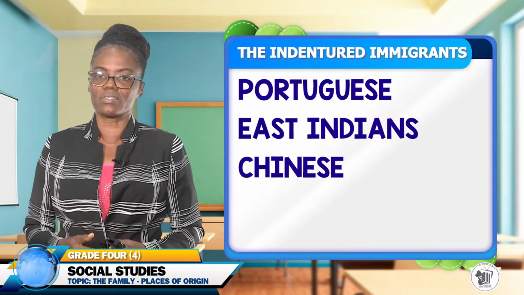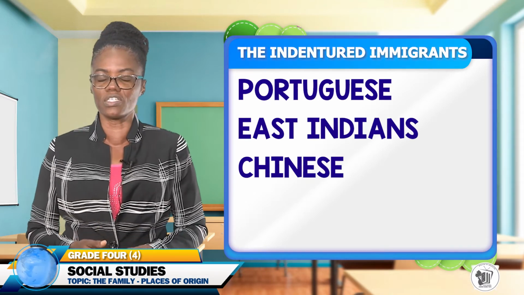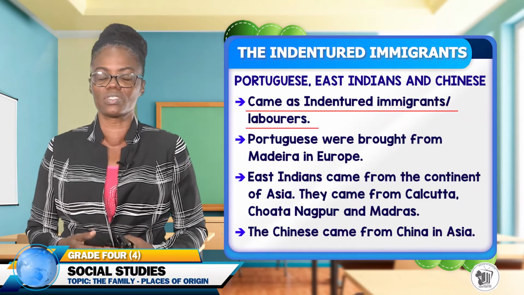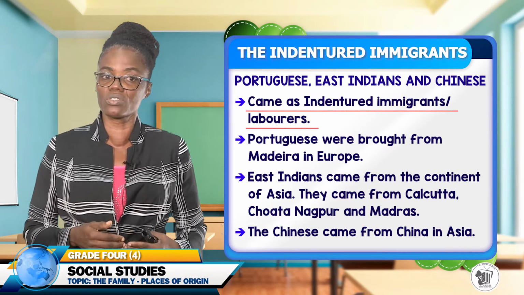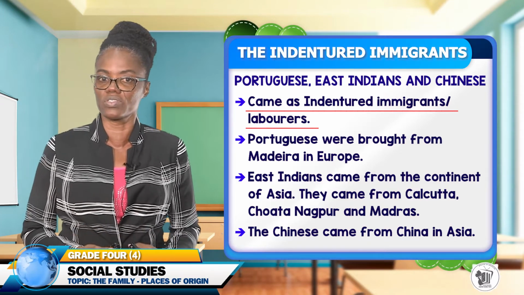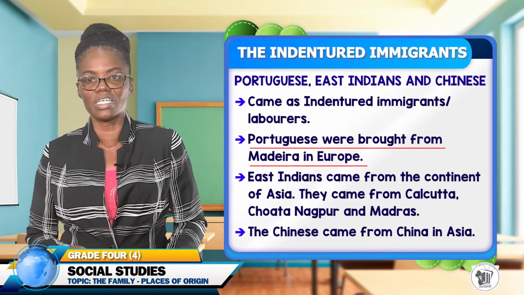Next, we will look at the last three ethnic groups: the Portuguese, the East Indians, and the Chinese. Now, the Portuguese, East Indians, and Chinese were brought to Guyana as indentured immigrants or laborers. However, the Portuguese were brought from Madeira in Europe.